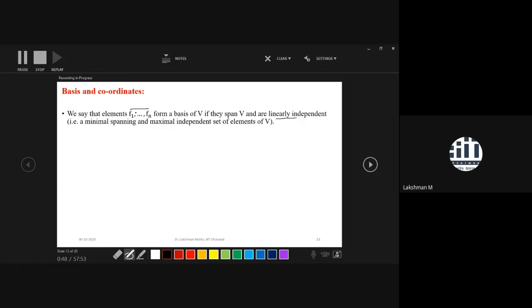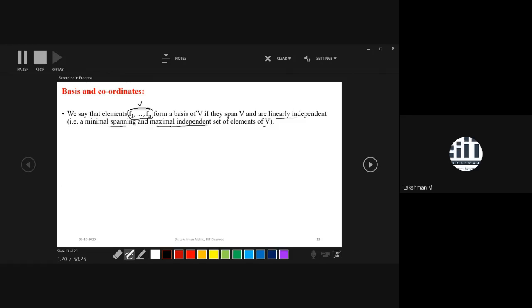It simply says that this finite collection f1 to fn is a minimal spanning and maximal linearly independent set of elements of V. I had already discussed that. What is the meaning of minimal spanning? Minimal means if you remove at least one element from this collection, then the collection is not going to span V completely.